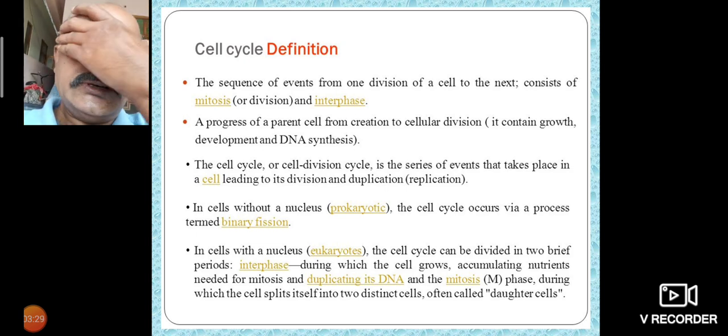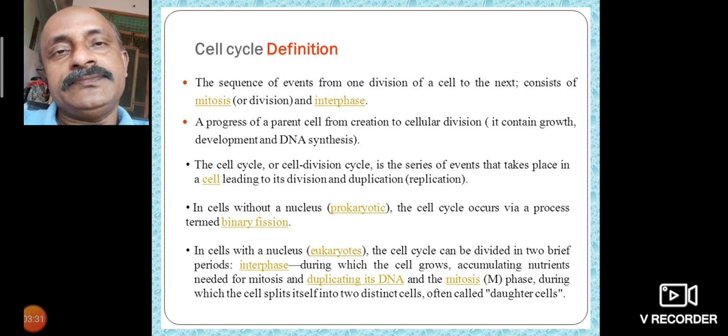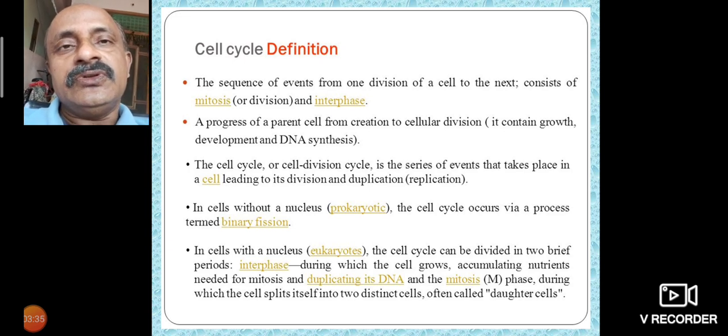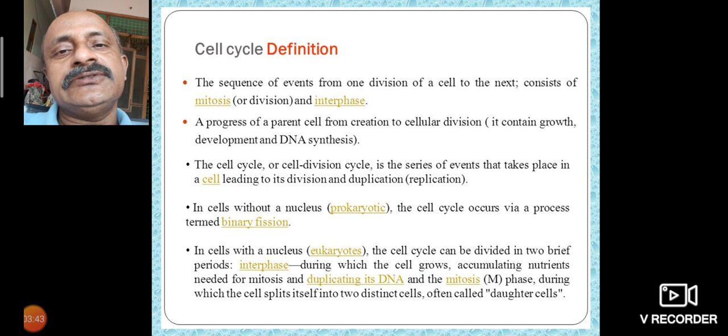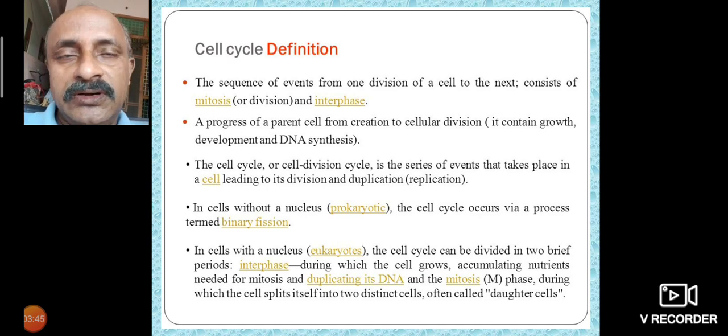Interphase lies between two cell divisions. The dividing stage is prophase, metaphase, anaphase, and telophase. The four stages are there.